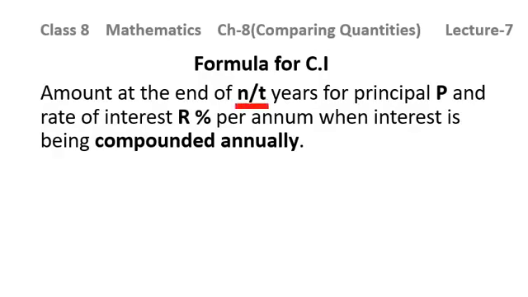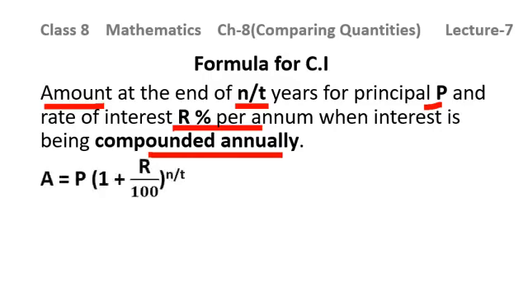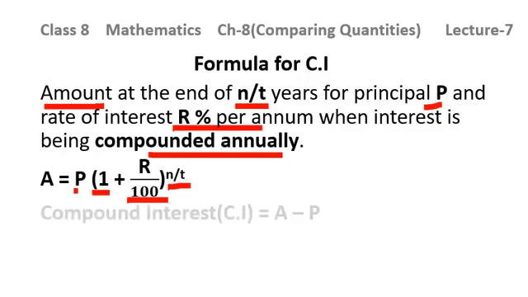For principal P, rate of interest is R% per annum when the interest is being compounded annually. Then what is the formula of amount here? First of all we will talk about CI, that is simple compound interest. So the amount will be given by principal, bracket 1 plus R over 100, raised to the power N or T. You can take either N or T. Both are correct. Then compound interest will be given by amount minus original principal, or P simply you can write.